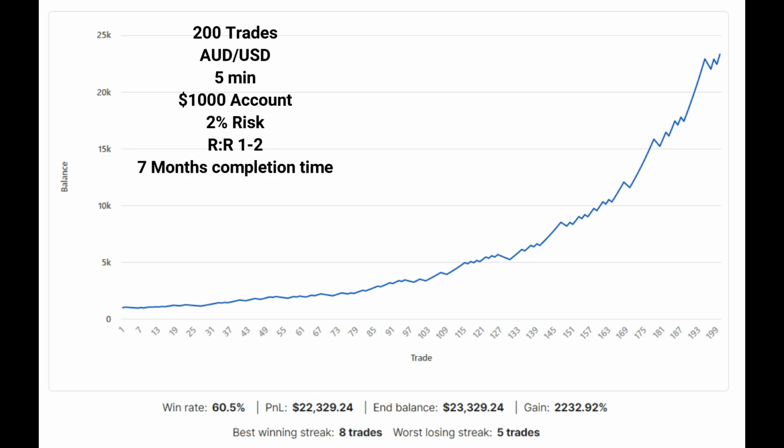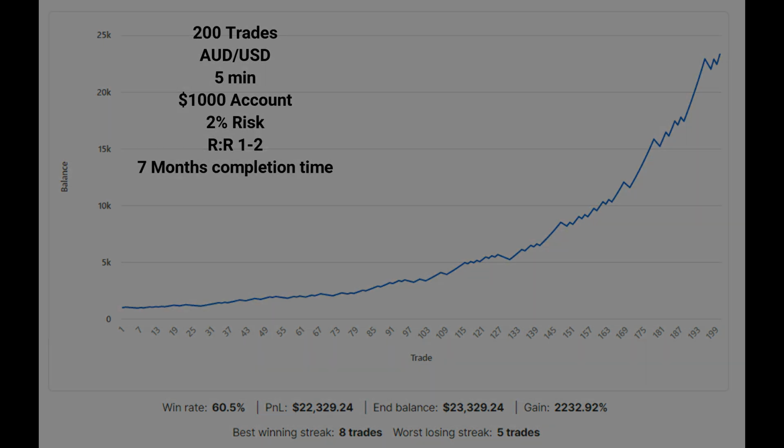Let's take a look at these numbers here. At the end of our test, the account ended with a total profit of $22,329, leaving us with a gain on account of just over 2,200%. Our win rate was 60.5%, and our best winning streak was 8, against a worst losing streak of 5.